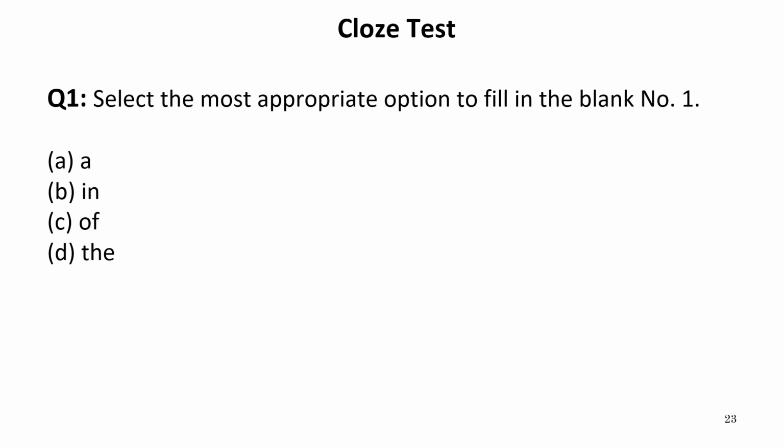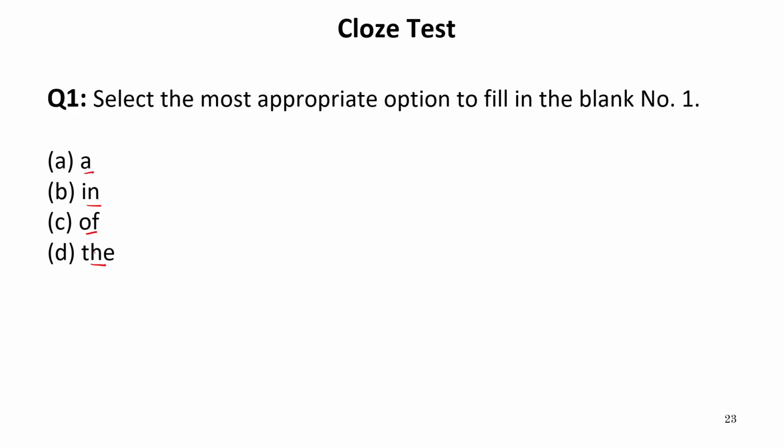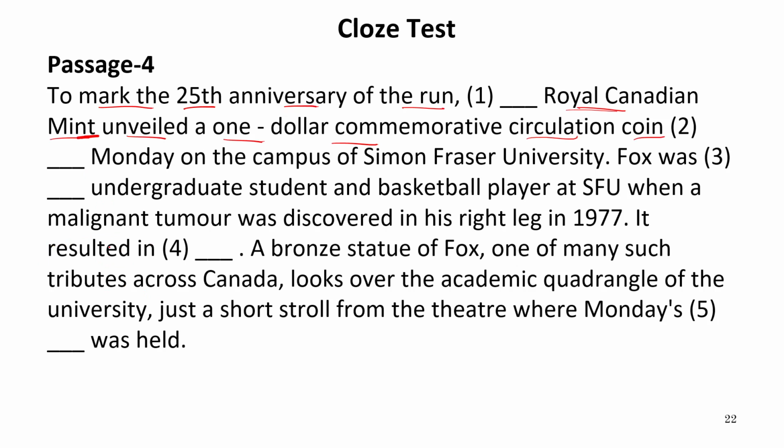For the first blank, we are given the options: A, in, of, the. Now A, in and the are articles. Of is a preposition. Run of Royal Canadian Mint? No. There should be an article because it is the name of the mint. So we write the before it. It should be the in this blank.